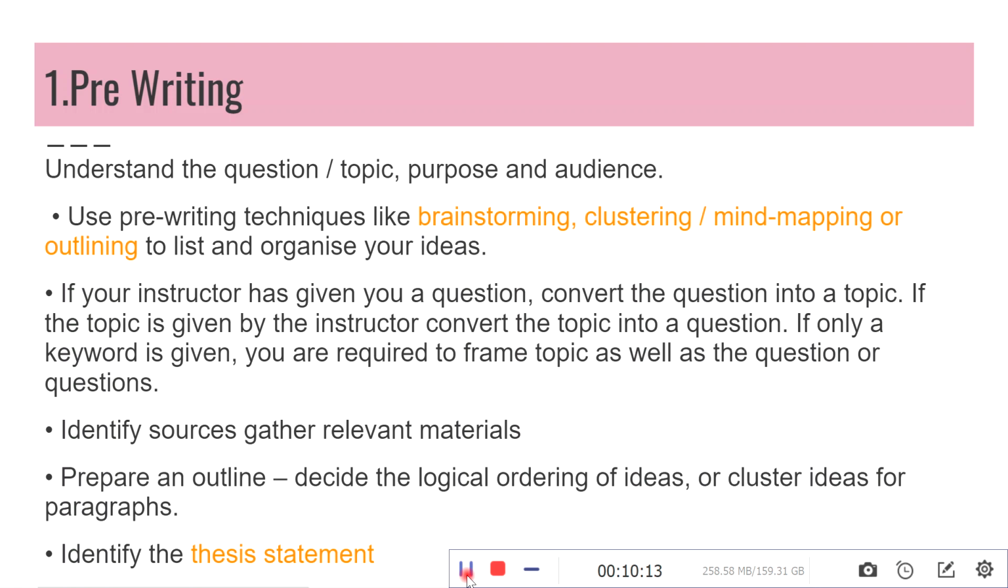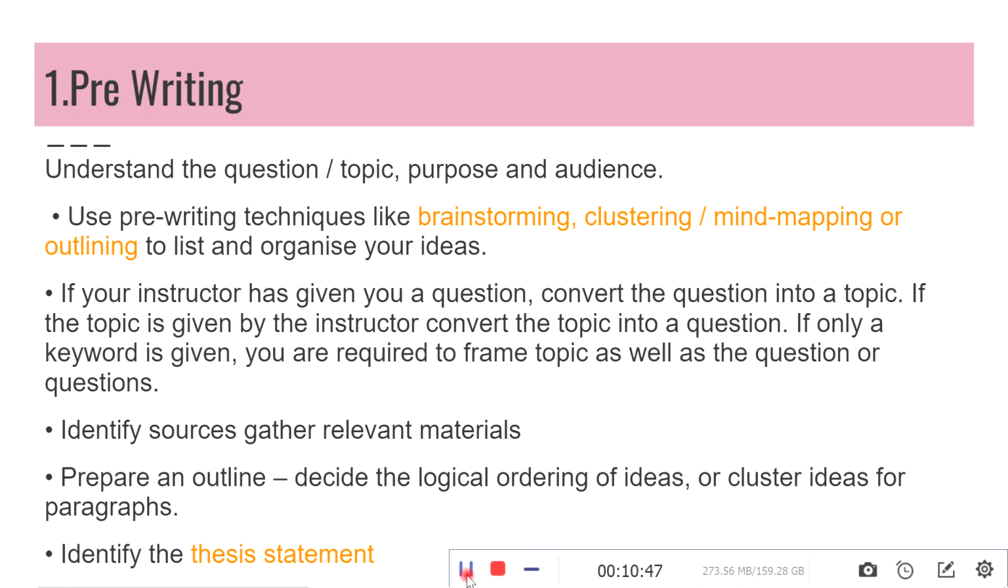Suppose you're given only a keyword, not a question and not a topic, and you have to make it into a proper topic or a proper question. In order to make your essay a clear one, first you have to be clear about what you're going to write. So, while converting a topic into a question or a question into a topic, you are actually thinking about the topic and that will make it clearer to you.